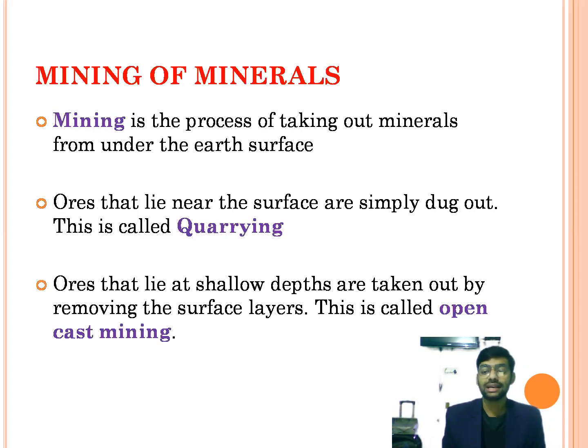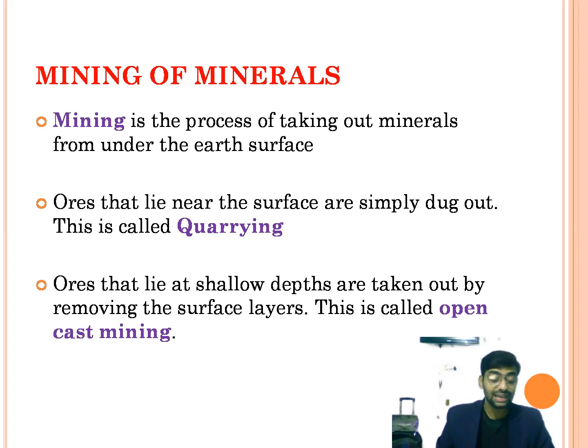Now we will go to the second topic of this chapter: mining of minerals. What do you mean by mining? Mining is a process of taking out minerals from under the earth's surface. Minerals, especially metals, are usually obtained from their ores. Generally, minerals lie in thin layers. They are called veins, V-E-I-N-S, veins, in rock under the earth's surface. The process of taking them out is known as mining.